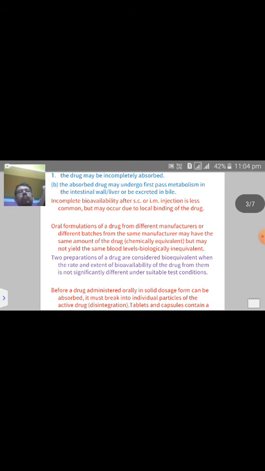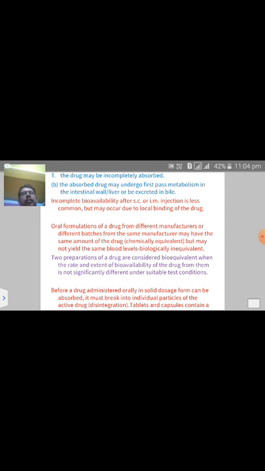So suppose you want a drug to reach the circulation in unchanged form. A drug injected in the IV form has 100% bioavailability, but it is frequently lower after oral administration because the drug may be incompletely absorbed. In case of oral absorption, the drug may be incompletely absorbed, that's why it is delayed.